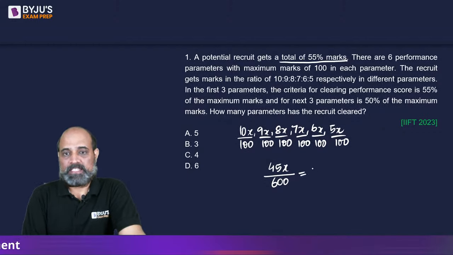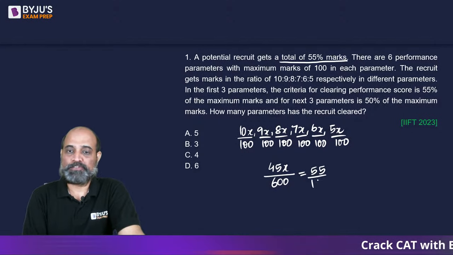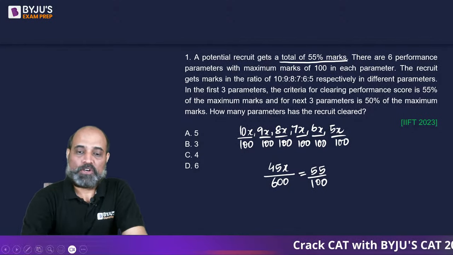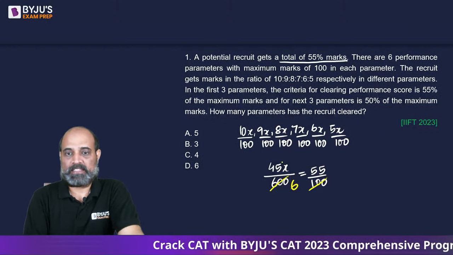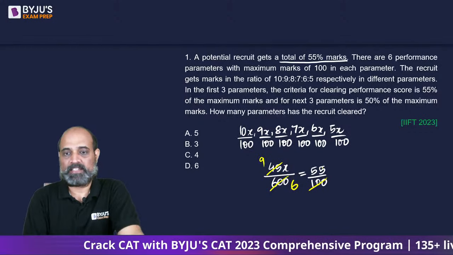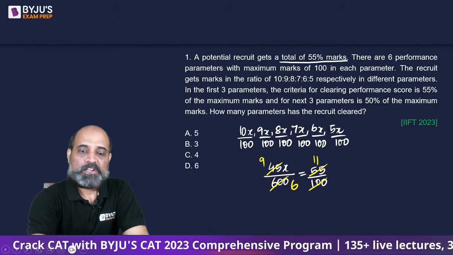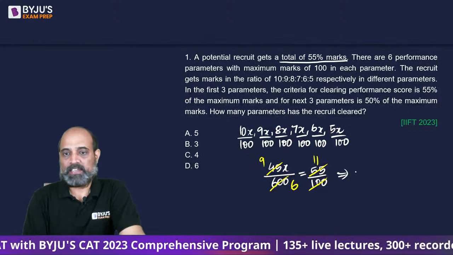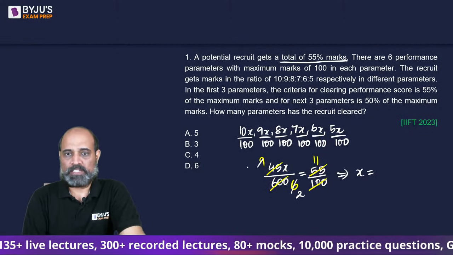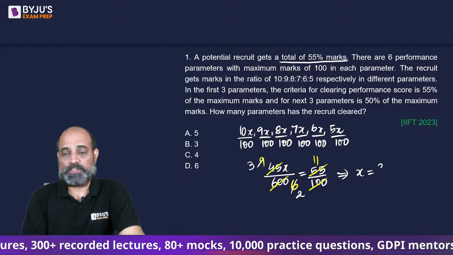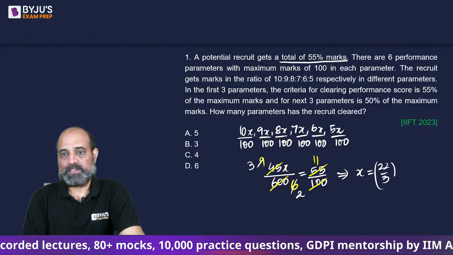So this is given as 55%, right? 55% would mean 55 upon 100. So let's solve this. This is going to be 6 times, and then this is 5 into 9, and this is 5 into 11. So this will result in x being 11 into 6, 66 upon 9, or we can simplify by 3 as well. So this will give us 2, this will give us 3. So it's going to be 22 upon 3, right?